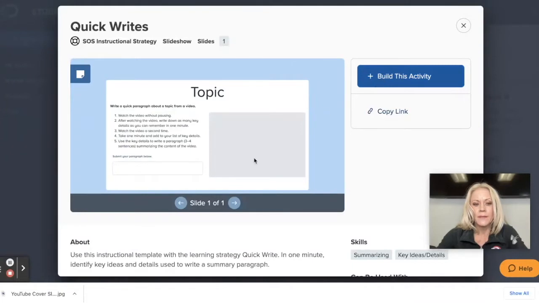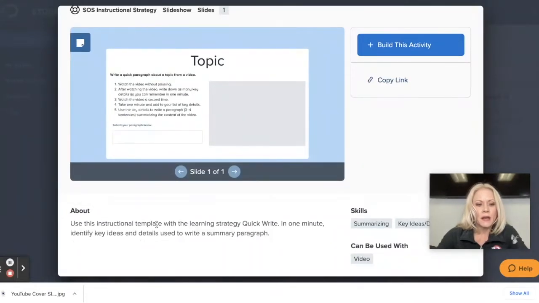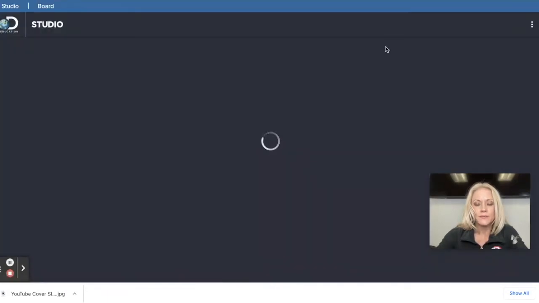So as an example, I really like this quick write strategy. So I click on it. I can read an overview of what this template strategy will help my students accomplish, as well as what type of media this template can be used with. And you'll see here at the bottom it says video. The skills that it emphasizes are summarizing and key ideas and details. So I'm just going to go ahead and click on build this activity.